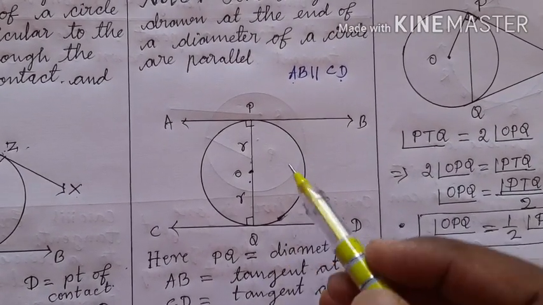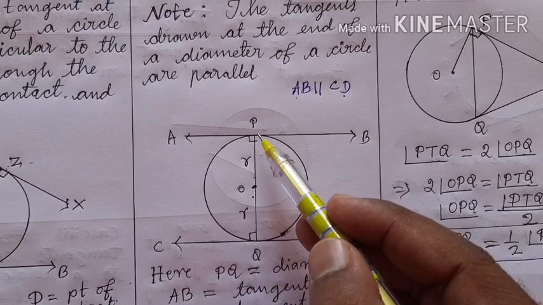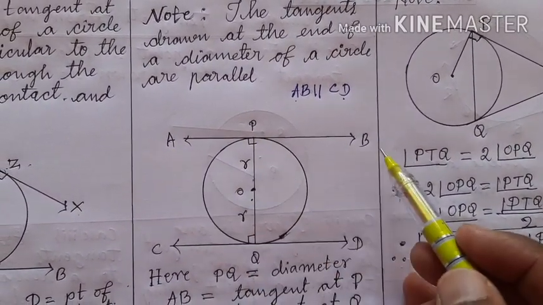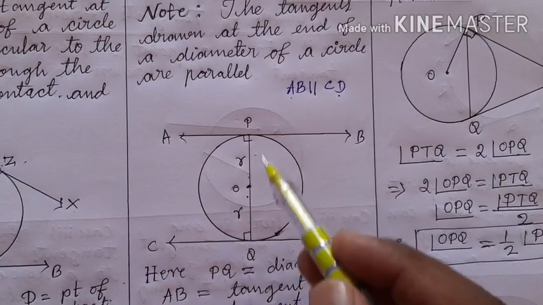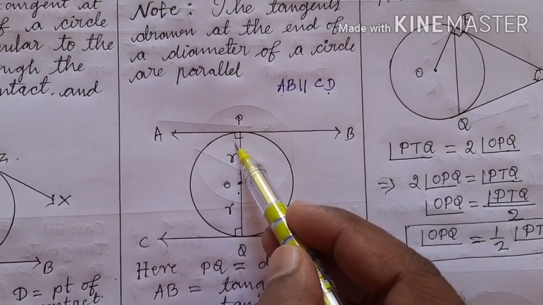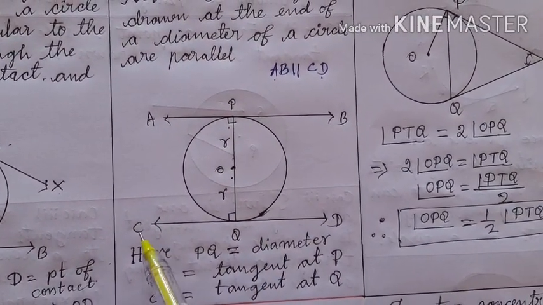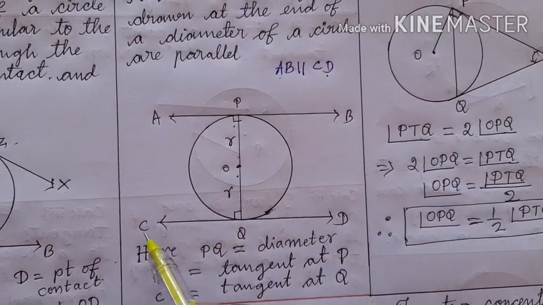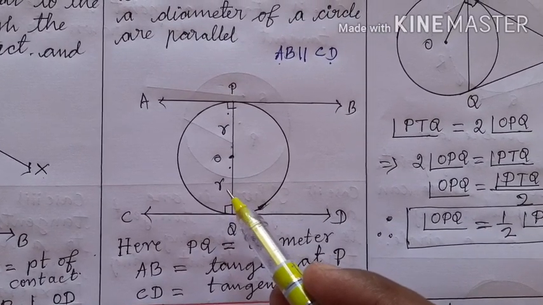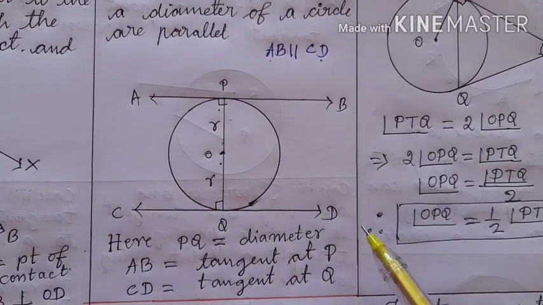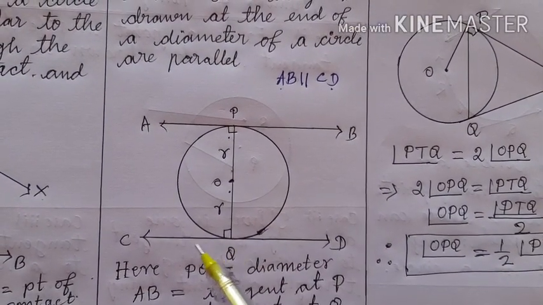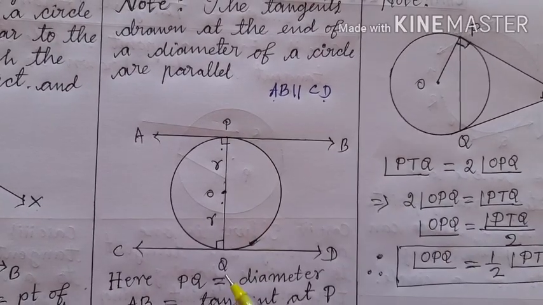Okay. Just now we have learnt that radius is perpendicular to AB. Therefore, here OP is perpendicular to AB, which means QP is also perpendicular to AB. So, this angle is 90 degrees. And secondly, see here that OQ is perpendicular to CD. Here OQ is a radius. Therefore, this radius is perpendicular to CD at the point Q. So, angle CQO is 90 degrees, right? And it also implies angle CQP is also 90 degrees.